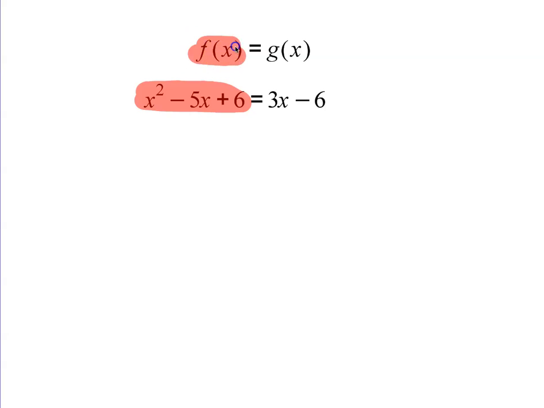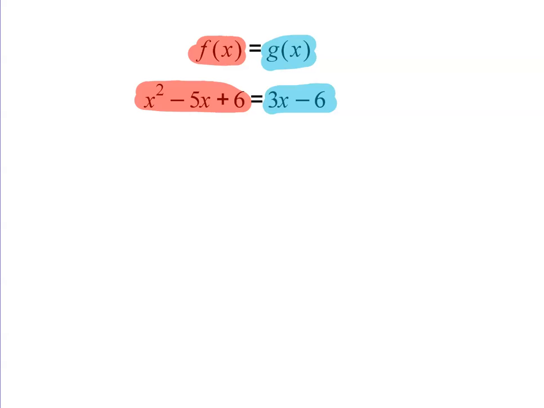And then we have g of x, which is linear, 3x minus 6, right? And we're setting them equal to each other. All right, so we have a quadratic equal to a linear function. Since the largest degree would be 2, we want to set this equal to 0 since it's quadratic.